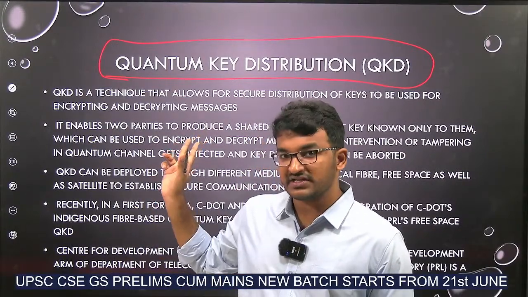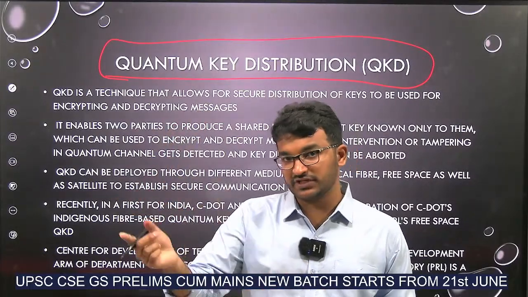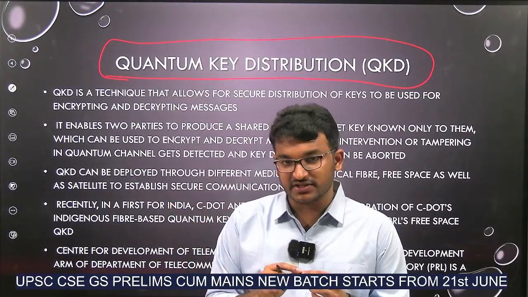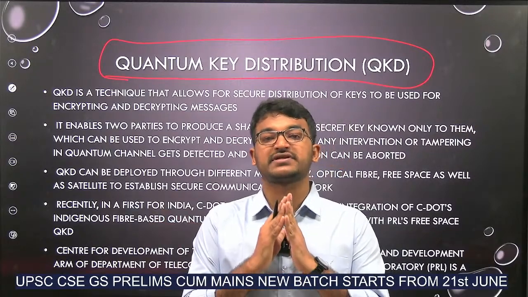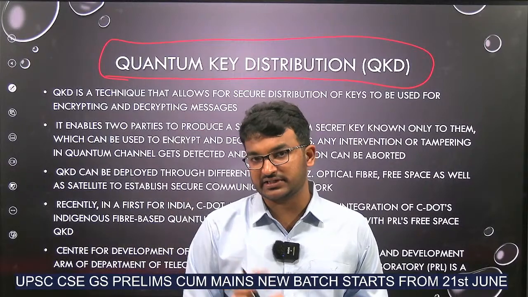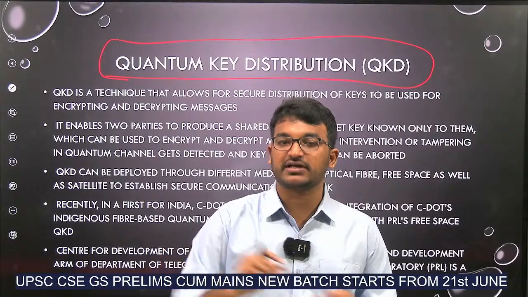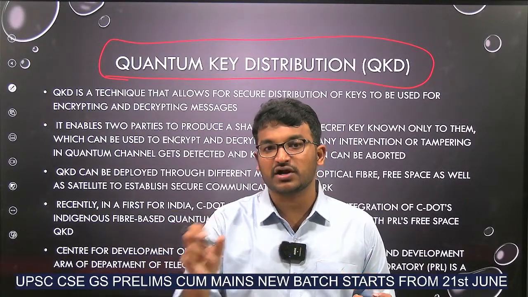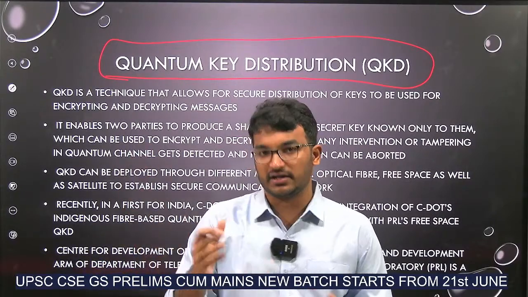Using quantum key distribution, which is based on quantum technology, I can send that PDF to that person and also share the password, which will be known only to me and my friend. No other person in the world will be able to decrypt that PDF without knowing this password, and no other person can know this password. Only we two can know this. That is called quantum key distribution. Using quantum technology, we are sending this password.